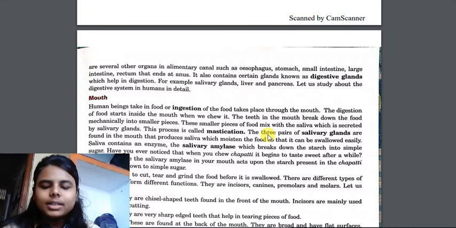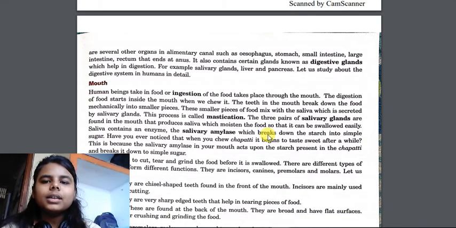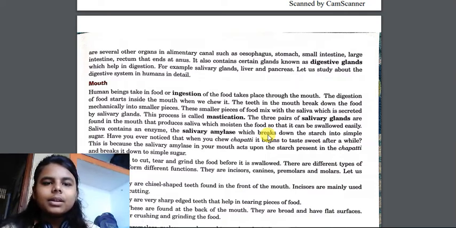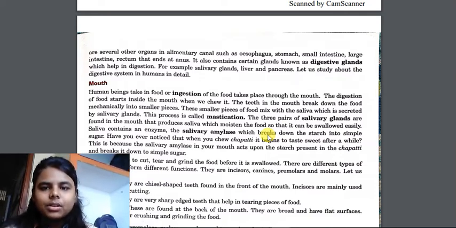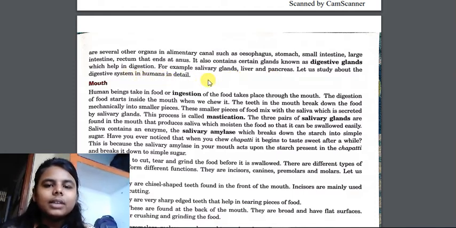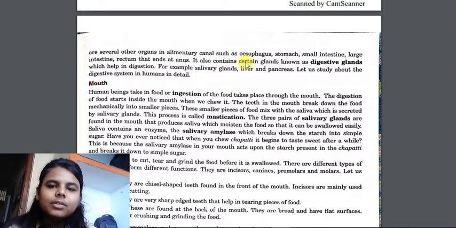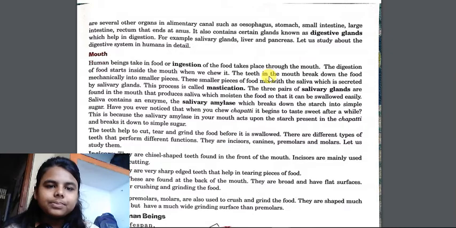So the several organs in the alimentary canal are esophagus, stomach, small intestine, large intestine, rectum. The digestive system also contains glands, and these glands are known as digestive glands. These glands help in digestion. For example, the salivary glands secrete saliva and help in the conversion of starch into sugar. The liver secretes bile juice. The pancreas also secretes digestive enzymes.